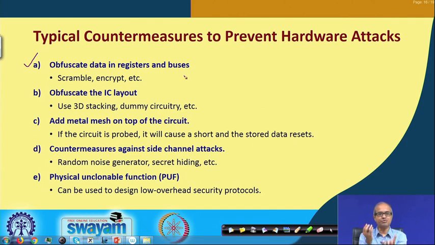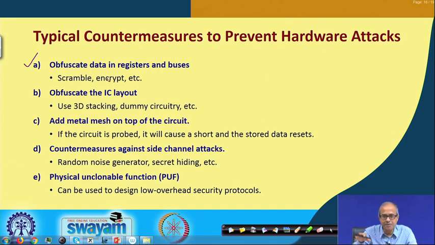Suppose I am trying to store some data, I am not storing it just like that, I am storing it in some kind of encrypted form, so that even if someone reads it, they will not understand what it is. This is called obfuscation. We try to obfuscate the sensitive data that we are storing inside a chip, with some kind of scrambling, encryption, stuff like that.